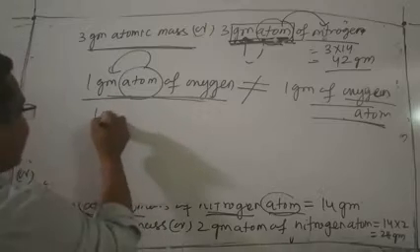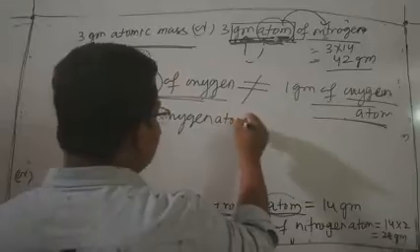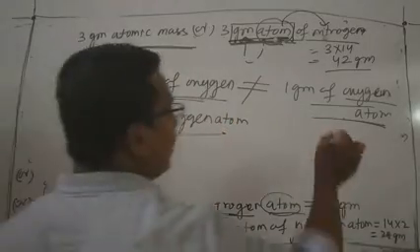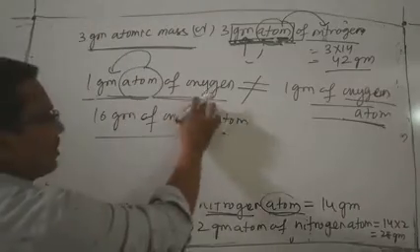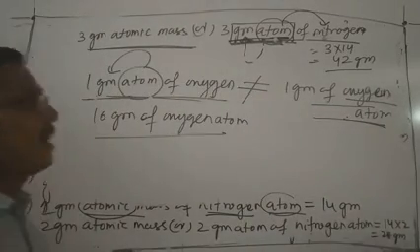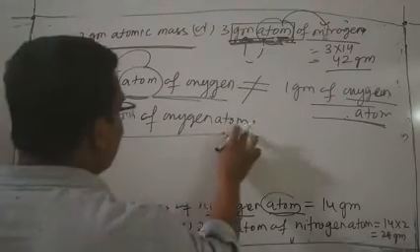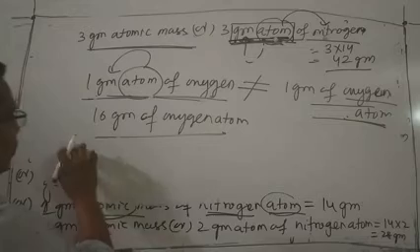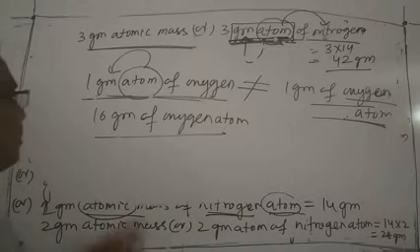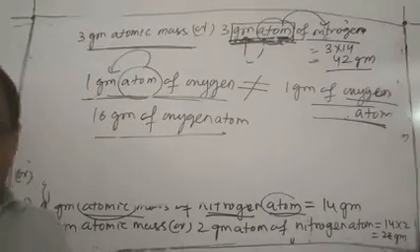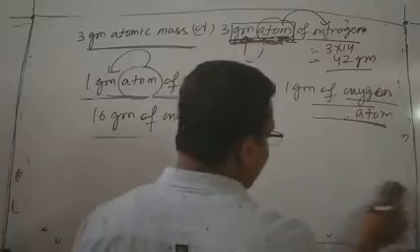So it is equal to 16 gram of oxygen atom. 16 gram of oxygen atom cannot be equal to 1 gram of oxygen atom. So try to understand, 1 gram atom of oxygen is not equal to 1 gram of oxygen atom. 1 gram atom of oxygen means 16 gram of oxygen atom. 2 gram atom of oxygen means 2 into 16, that is 32 gram of oxygen atom. Similarly, 3 gram atom of oxygen means 3 into 16 gram of oxygen atom. Clear? This is all about atomic mass.